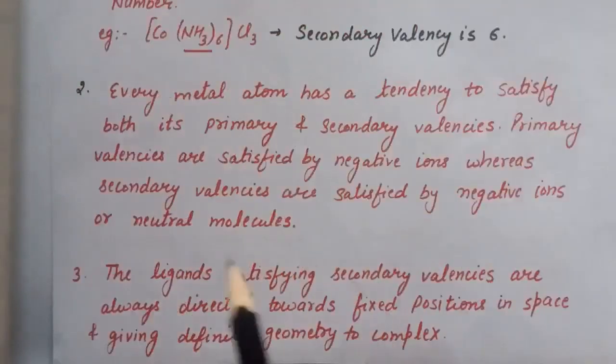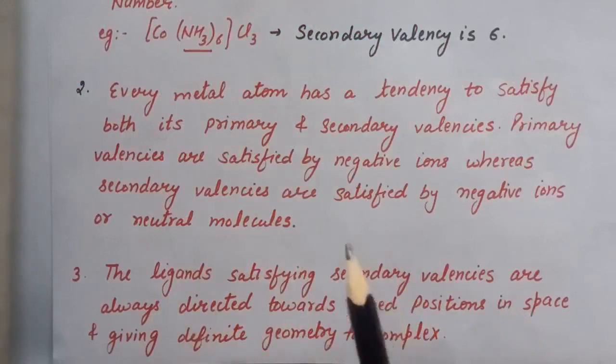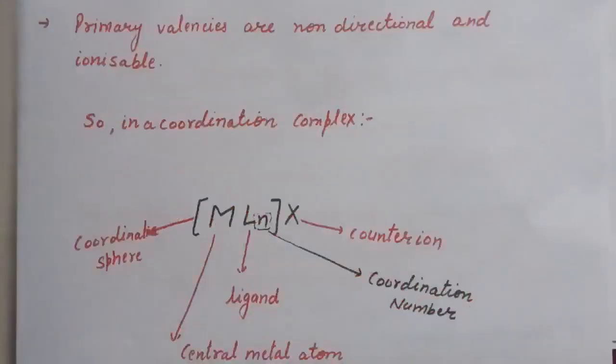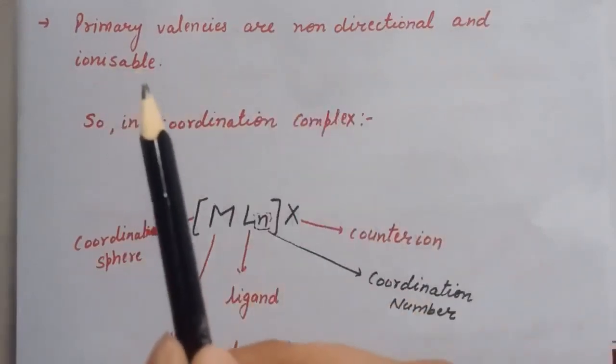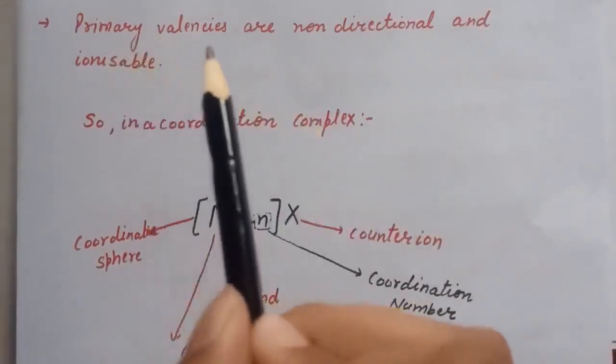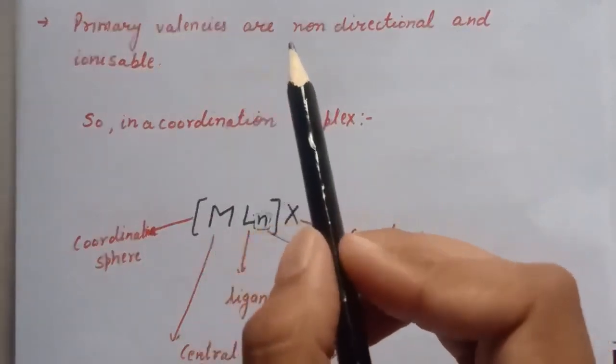Third postulate is the ligands satisfying secondary valencies are always directed towards fixed positions in space, giving definite geometry to the complex. That is, secondary valencies determine the geometry of the complex. And primary valencies are non-directional and ionizable, and primary valencies are also referred to as oxidation state.